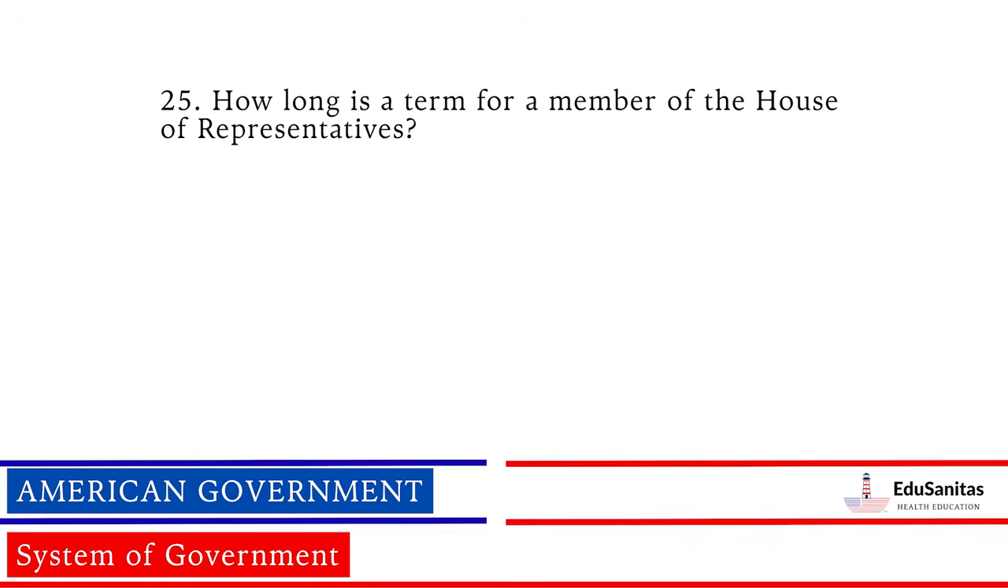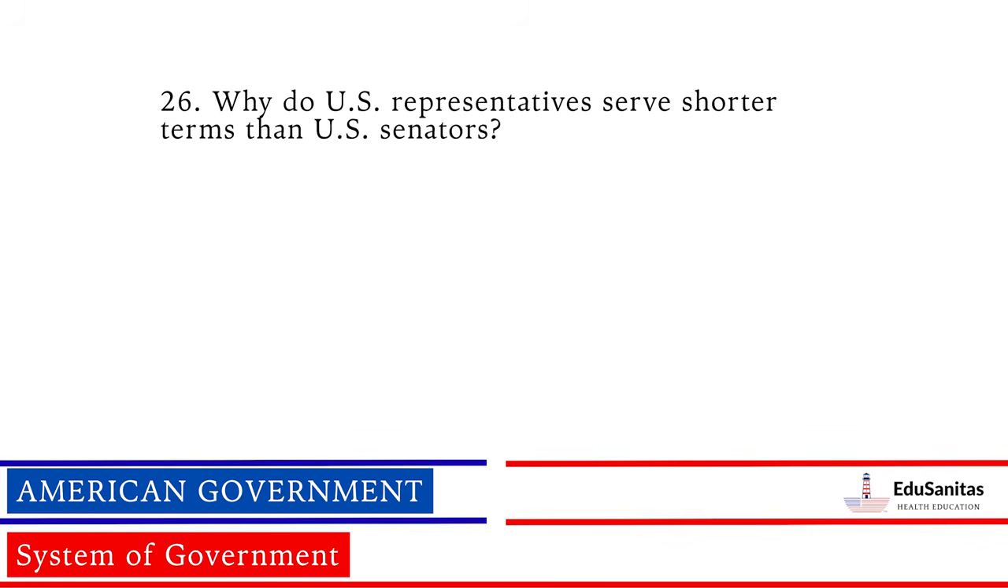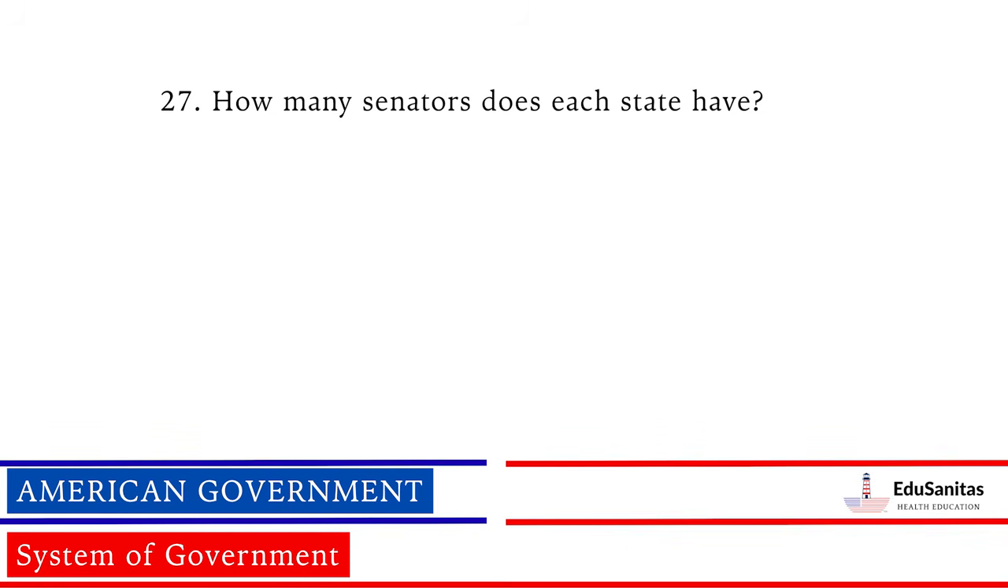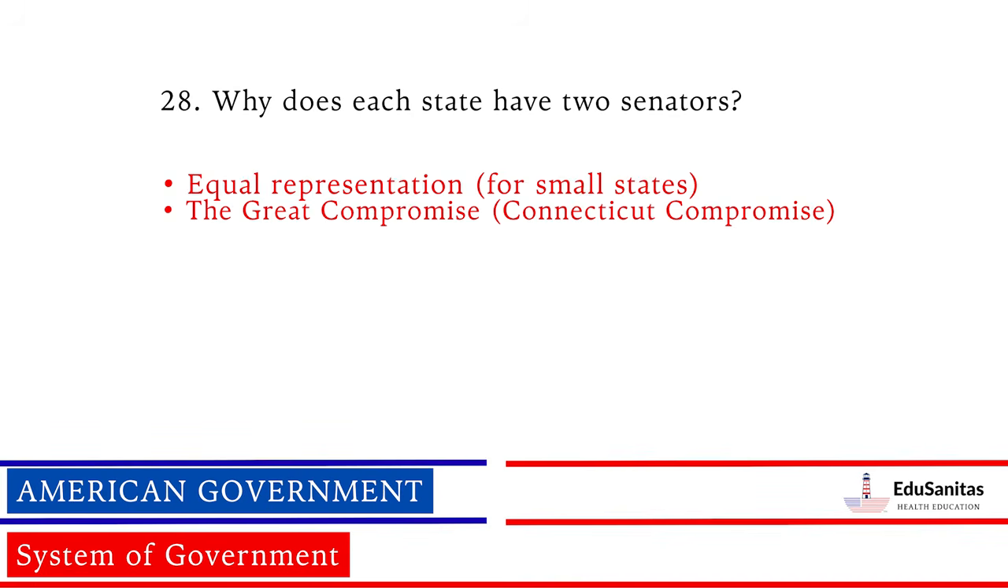How long is a term for a member of the House of Representatives? 2 years. Why do U.S. representatives serve shorter terms than U.S. senators? To more closely follow public opinion. How many senators does each state have? 2. Why does each state have 2 senators? Equal representation for small states. The Great Compromise, Connecticut Compromise.